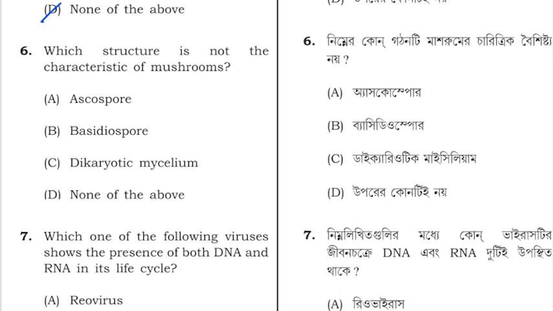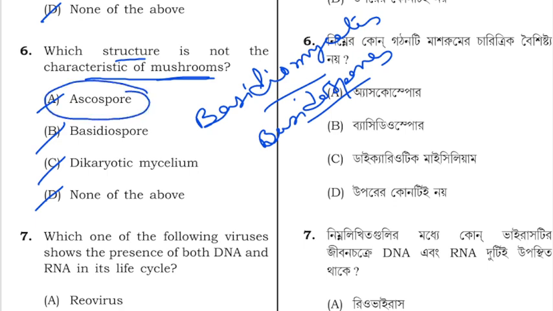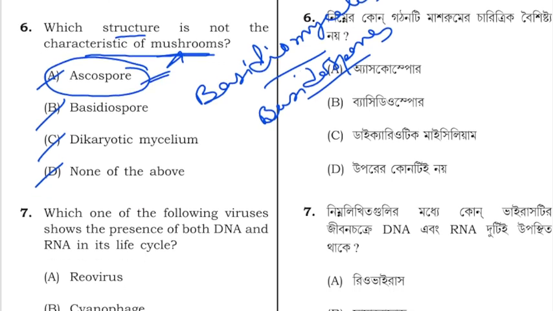Question number 6 is, which structure is not the characteristics of mushroom? Ascospore, basidiospore, dikaryotic mycelium, or none of the above. So mushrooms are a group of fungi belonging to Basidiomycetes. And they produce basidiospore. And they also have dikaryotic mycelium. So option A is correct. Ascospore is not present in mushroom.